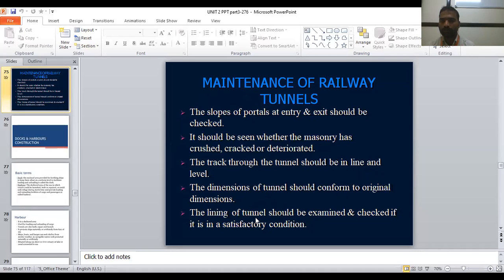The lining of the tunnel should be examined and checked if it is in satisfactory condition. Okay, you have to check, and if at all any corrections are required, they should be applied. This is all about tunnels. Is it clear? Tunnels to everyone?